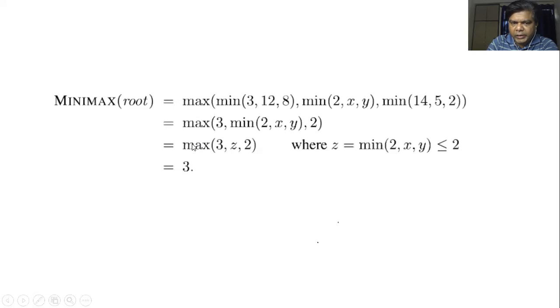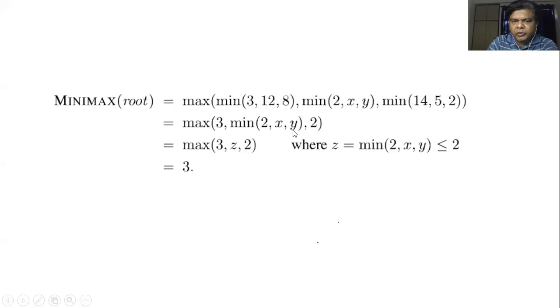So to find this maximum value 3, z2, since z is less than 2, that we know from this min 2xy. So min 2xy will return a value which is either 2 or less than 2, whatever be the value of x and y. So it is immaterial what is the value of x and y. It will generate the value which is either 2 or less than 2. That means whatever be the x and y, it doesn't matter. It doesn't make any difference in the value calculated in this function.